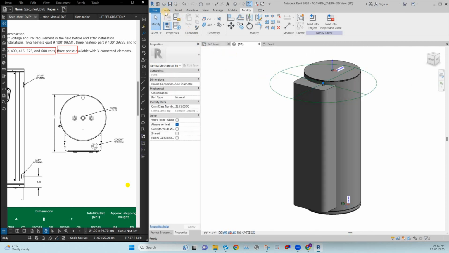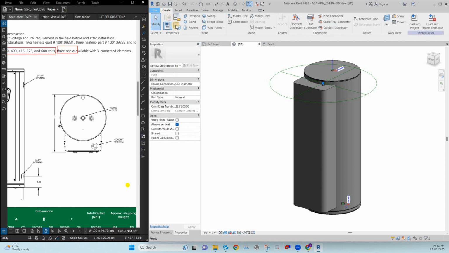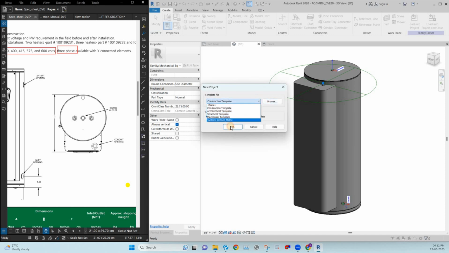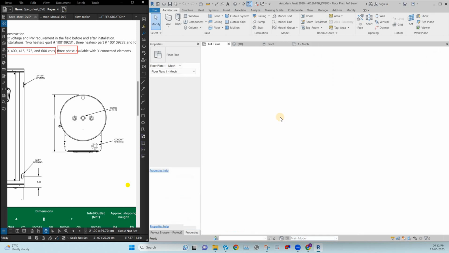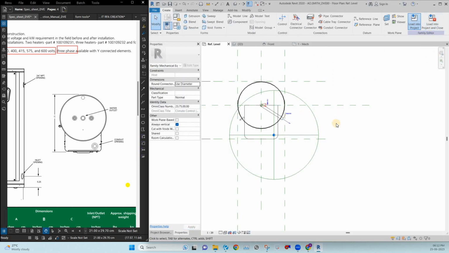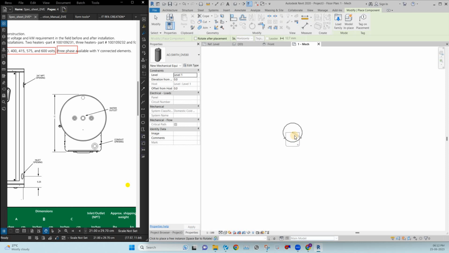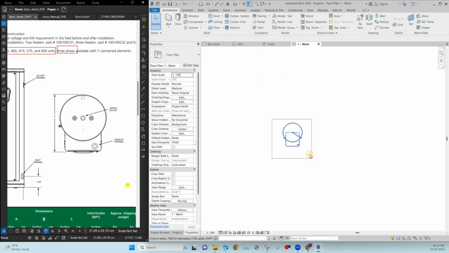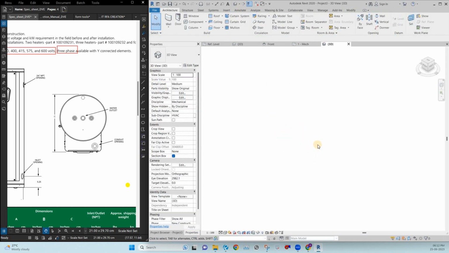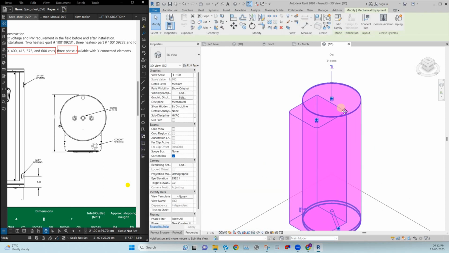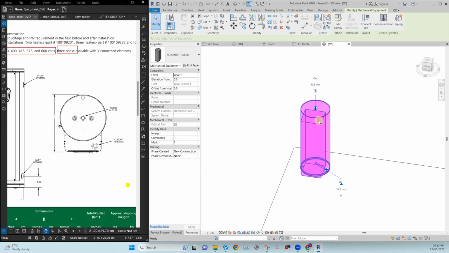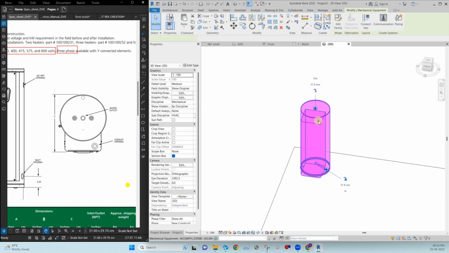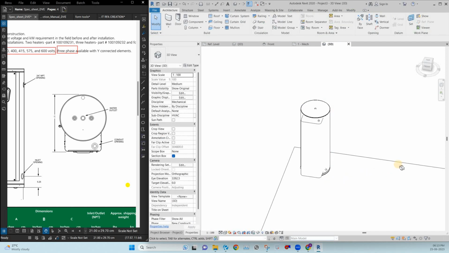And I will show you how to load it into the project. Right now go to a new project, system default metric, click OK. Then go to the Family tab and Load into Project. This is the family which I modeled here. You can see the pipe connectors. This is the cold water connection, and this is the hot water point. This is the conduit, the electrical connection point.